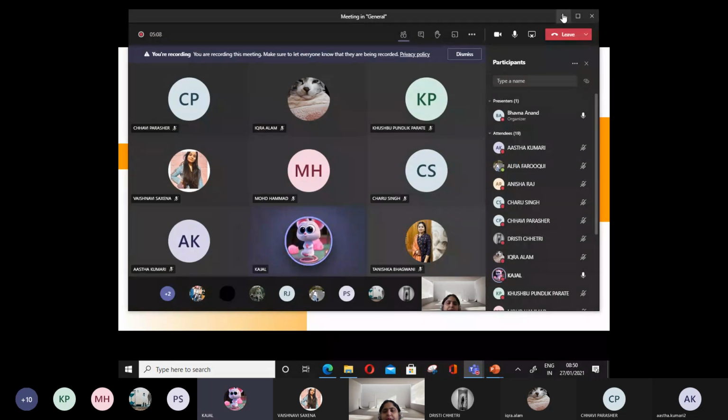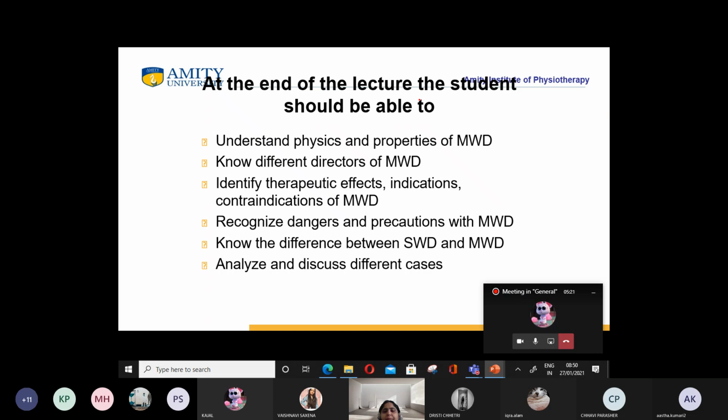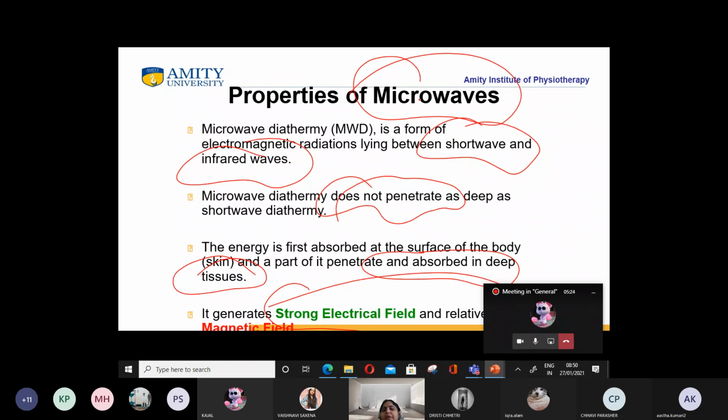Yes, ma'am. More than 10,000 hertz. More than 10,000 hertz is classified as high frequency current. So microwave diathermy comes under categorization of that. Okay. So what are the properties of microwave? It is an electromagnetic radiation which is between the short wave and the infrared waves. And secondly, it does not penetrate as deep as short wave diathermy. This is very important. The energy is first absorbed at the surface of the body, that is the skin, and a part of it penetrates and is absorbed in deep tissues.